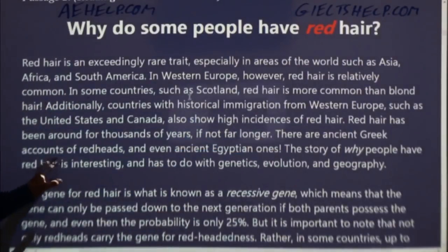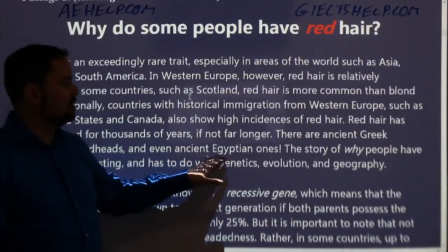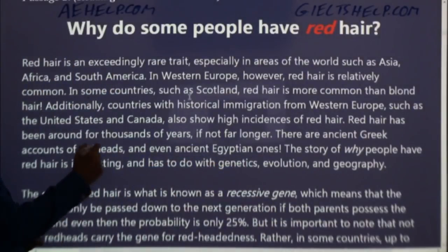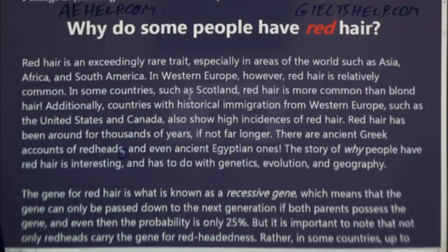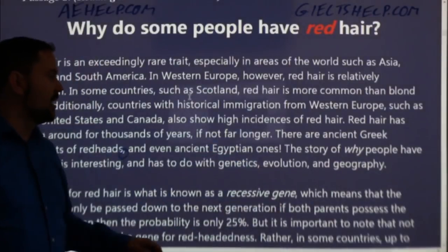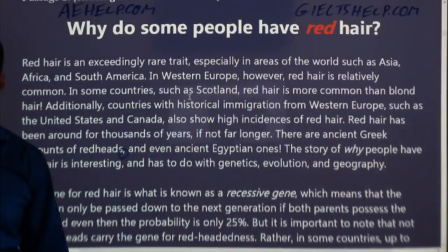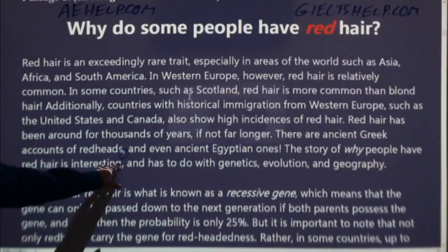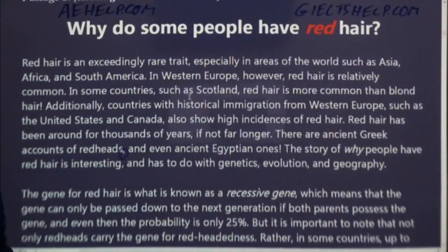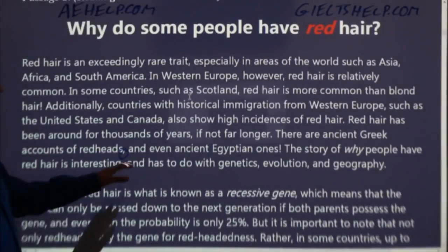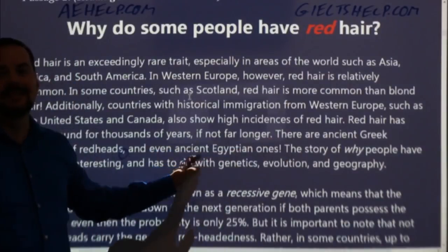There are ancient Greek accounts of redheadedness, and even ancient Egyptian ones. Why is there a comma here? This is a good question. So I know I'm moving along here a mile a minute, but let me read it one more time. There are ancient Greek accounts of redheadedness, and even ancient Egyptian ones. Why did the author choose to put a comma in here? Okay, again, it's a little bit stylistic. It's not absolutely necessary. But in some sense, the author is joining two sentence elements here.